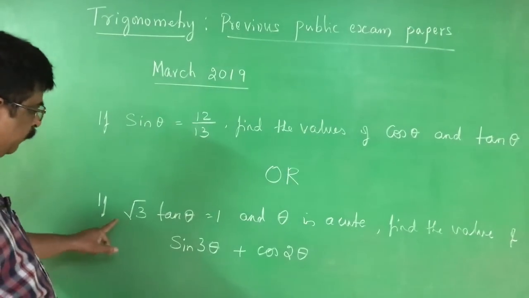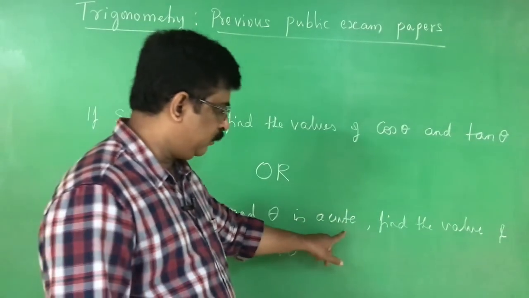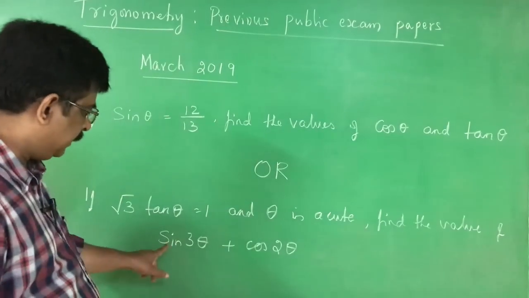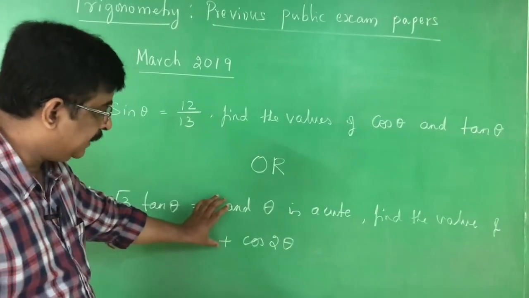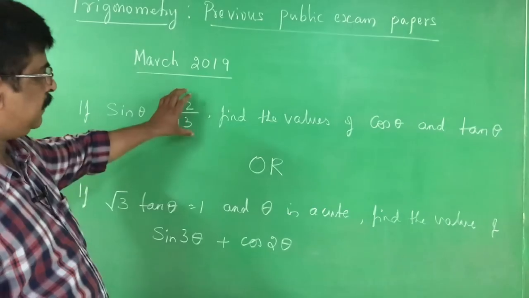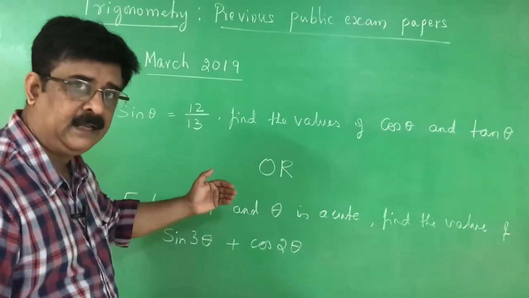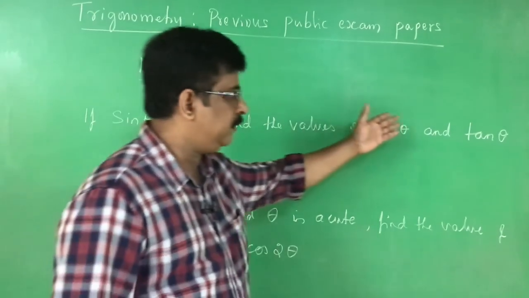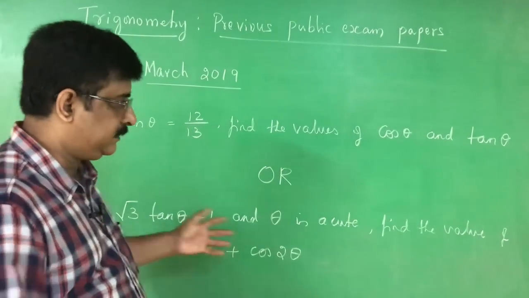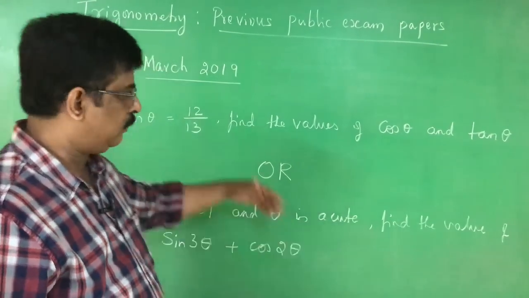That is, if root 3 tan theta is equal to 1 and theta is acute, find the value of sin 3 theta plus cos 2 theta. This is a problem based on standard angles, and the other is based on ratios. You have to understand how they set papers. Some children are very good in ratios, they solve this problem. Some children are good in standard angles, they remember the chart, so for such people this problem is easier. But I solve both the problems.